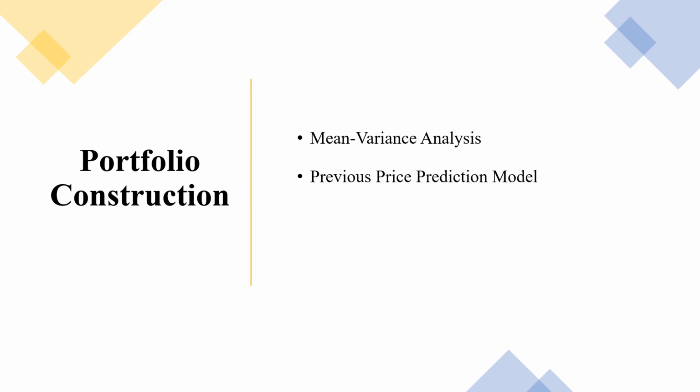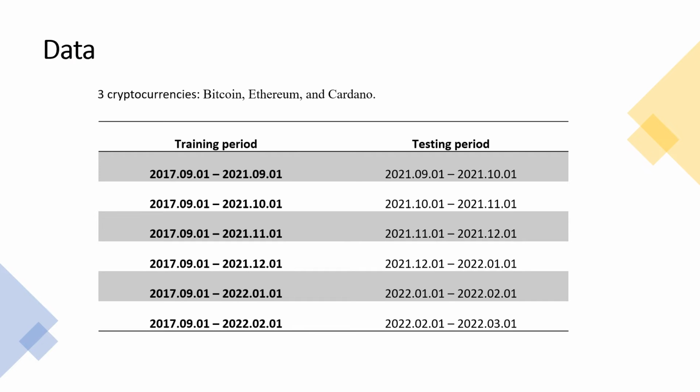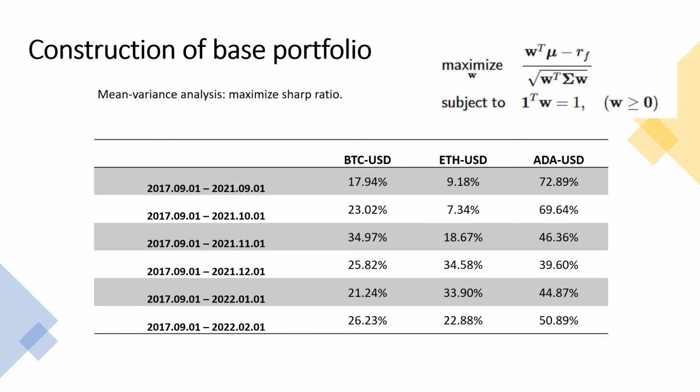Based on the price prediction model we've tested, we construct a portfolio investment strategy. Here we choose 3 cryptocurrencies and 6 training and testing periods. The training period is for applying mean variance analysis and the price prediction models. In the test period, we will apply our investment strategy. First, we construct a base portfolio using mean variance analysis by maximizing the Sharpe ratio. The mathematical optimization function is shown here. The table shows the resulting weights of 3 cryptocurrencies in each training period.